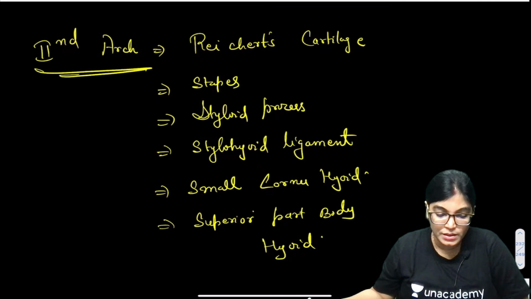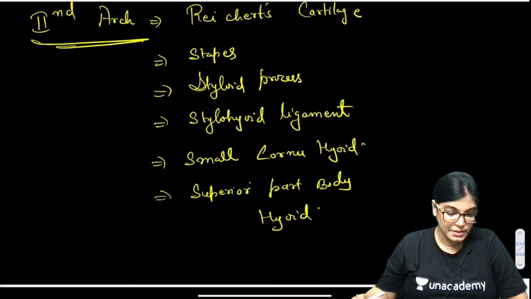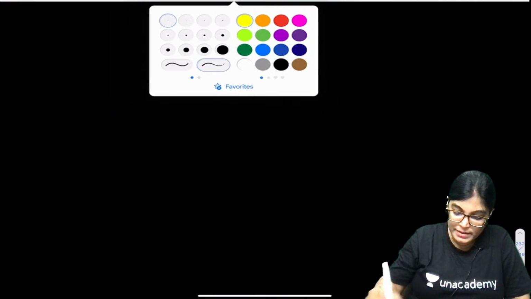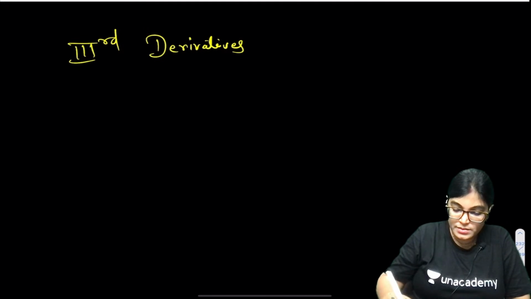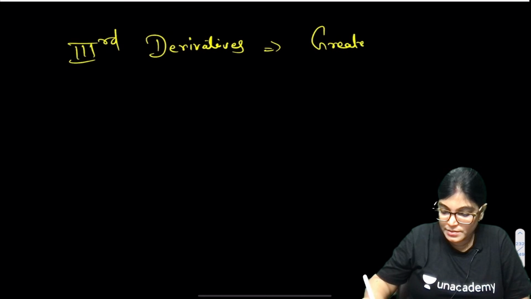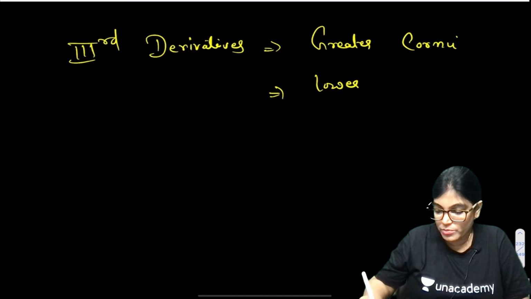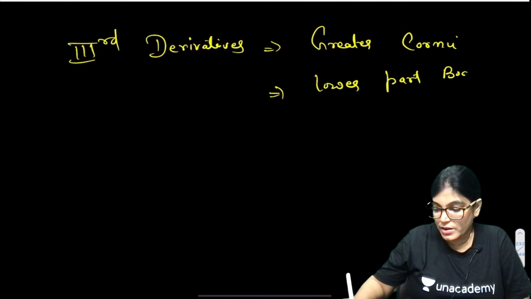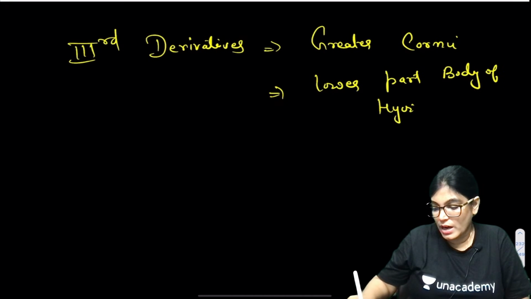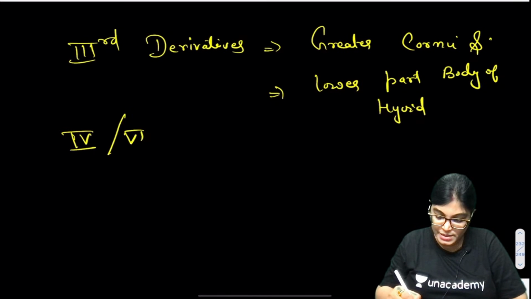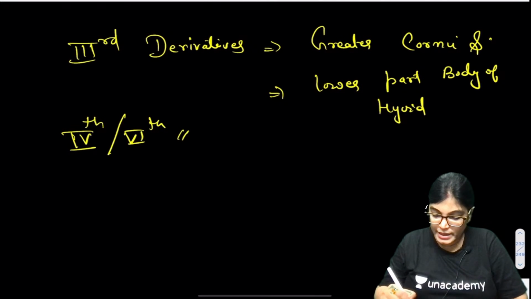Moving on to the third arch. Okay, before that, third and then the fourth and sixth arch. So, write down third arch. Third arch derivatives are greater cornu of hyoid bone and lower part of the body of hyoid bone, greater cornu and lower part of the body of hyoid bone. Fourth arch and that of sixth arch. There is no fifth arch.